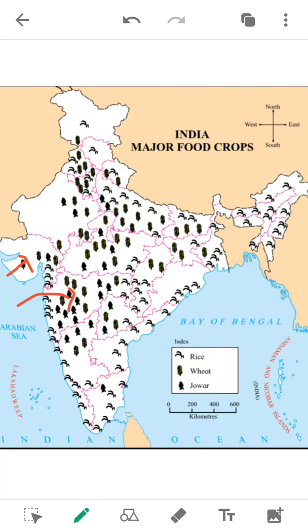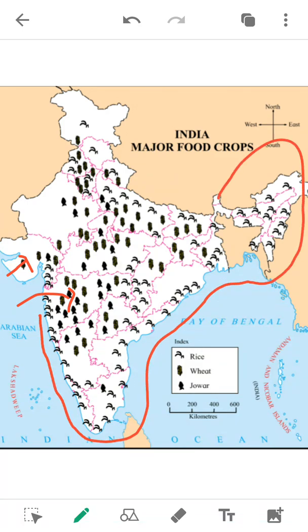Which food crop is grown on a large scale in the coastal region? This is coastal region. Coastal region means areas surrounded by the sea, living on the coast of the sea. This is the Arabian Sea, this is the Bay of Bengal, this is the Indian Ocean. So this is the coastal region of India. Which food crop is grown on a large scale in the coastal region? Rice.